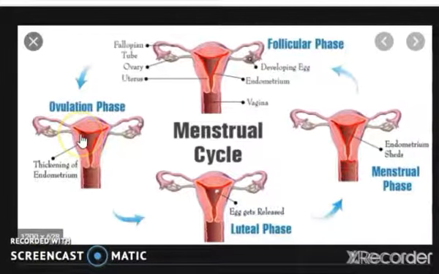Third phase of menstrual cycle is ovulation phase. It is the shortest phase of menstrual cycle. It involves rupturing of mature follicles and release of the ovum, called the ovulation process.